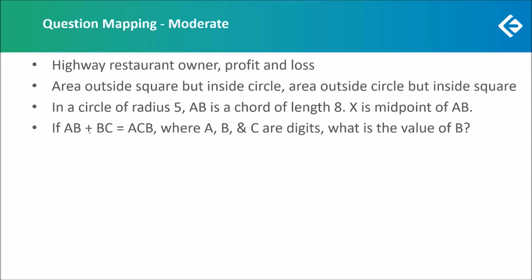The only trick here was that when two-digit numbers are added, even when they are the maximum that they can be, even if we take the greatest two-digit numbers, 99 and 99, even then the maximum sum that we can get is 198. So the three-digit number that we are getting here, the first digit has to be 1. And in this way, we could have proceeded and found the value of B to be 9.